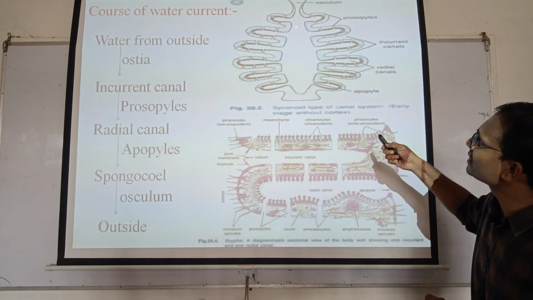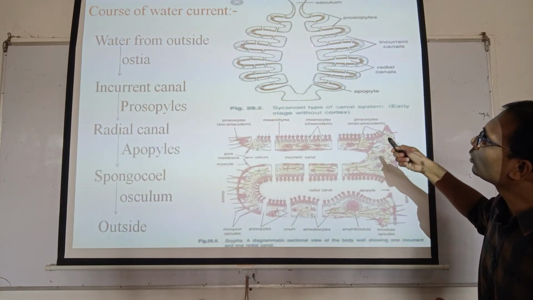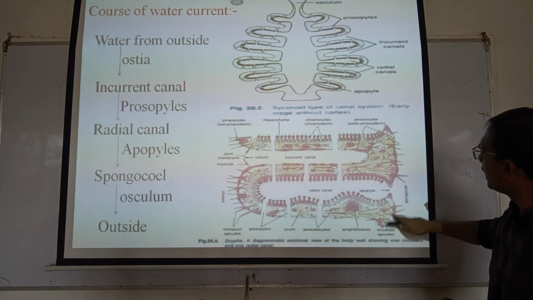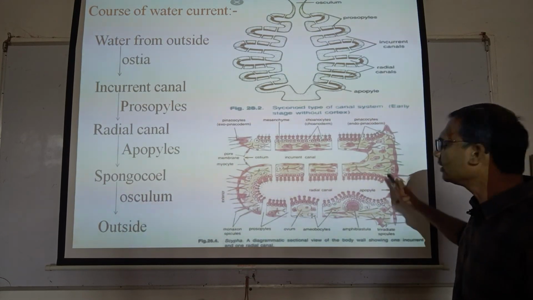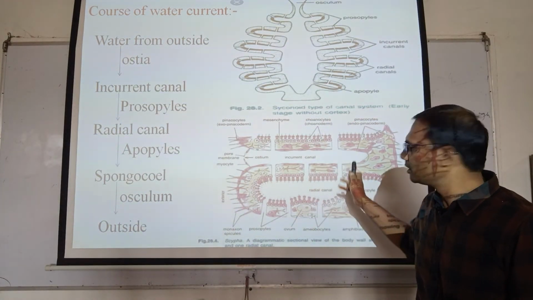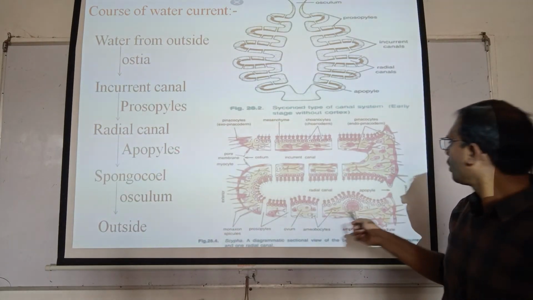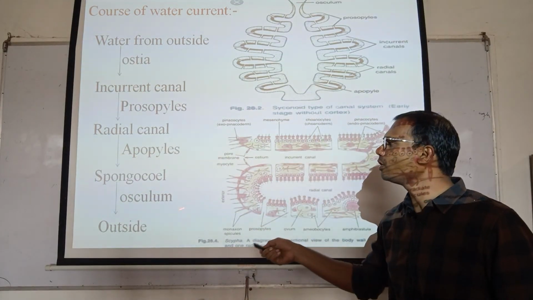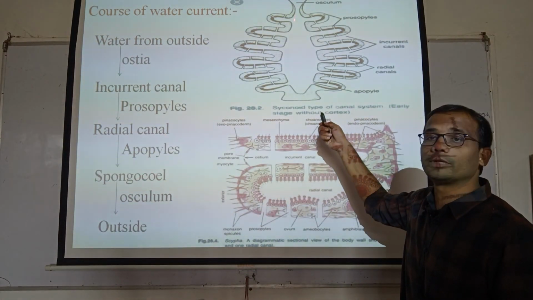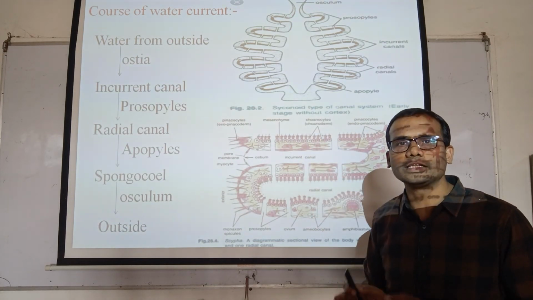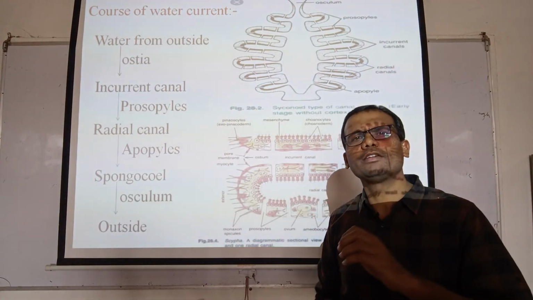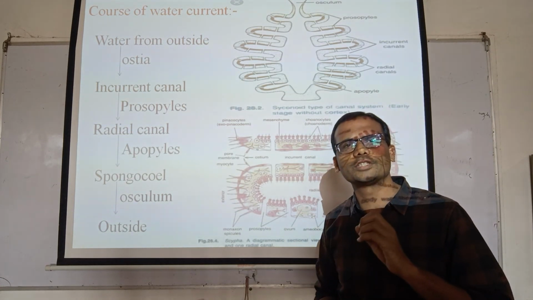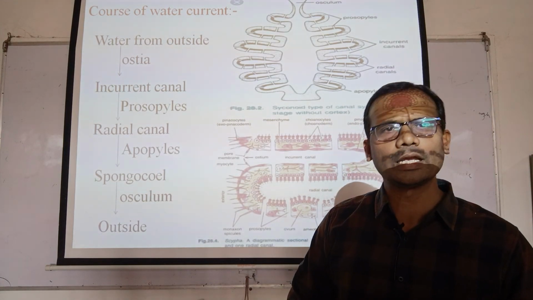Again, the spongocoel is lined by pinacocyte cells. Pinacocyte cells line the spongocoel cavity. Then from this spongocoel, the water goes outside the body through the opening, the osculum, which is present at the terminal end of the cylinder. This is the canal system of Sycon, which is a very easy topic, but questions are always asked from it. So this is a very important topic from the point of view of examination. Thank you very much.